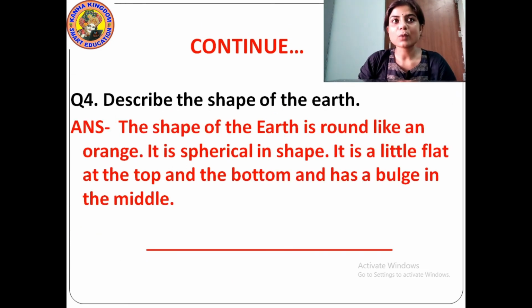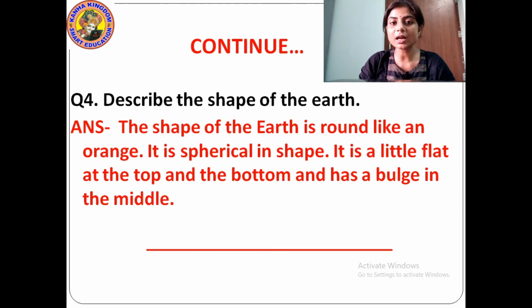And now students, question number 4. Describe the shape of the earth. How does the earth look like? The earth looks like an orange. And what is the shape of an orange? It is spherical in shape. That means it is round in shape. Yes or no? So the question is, describe the shape of the earth. Answer, the shape of the earth is round like an orange.